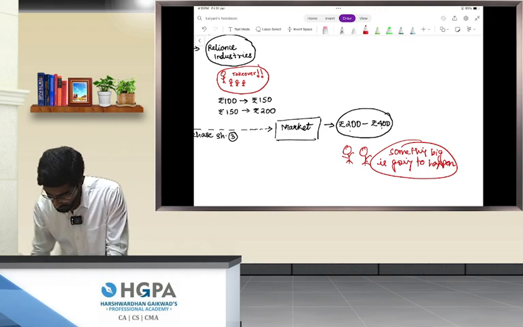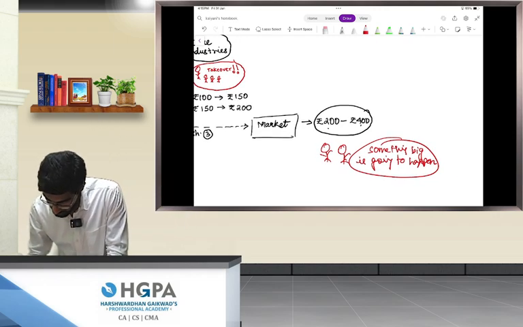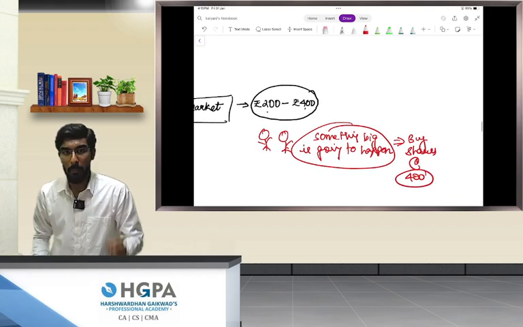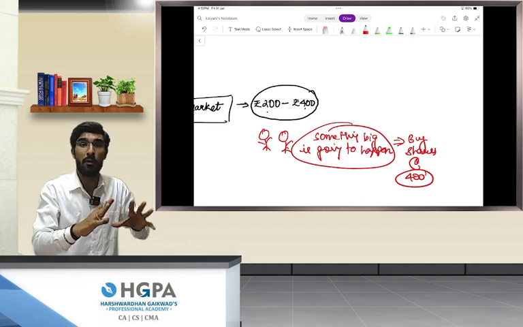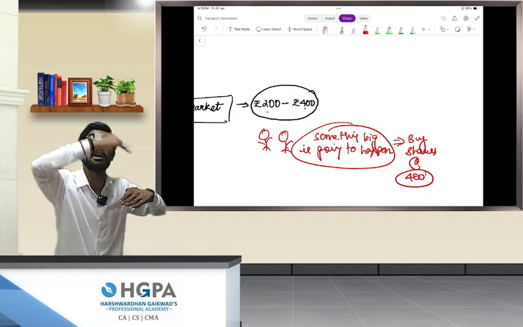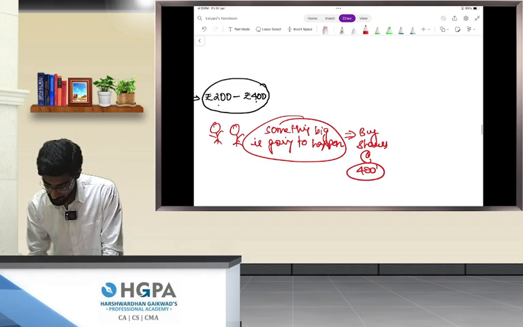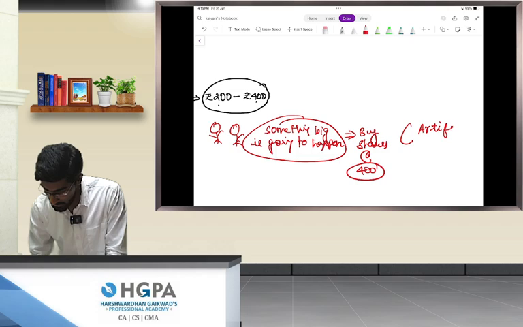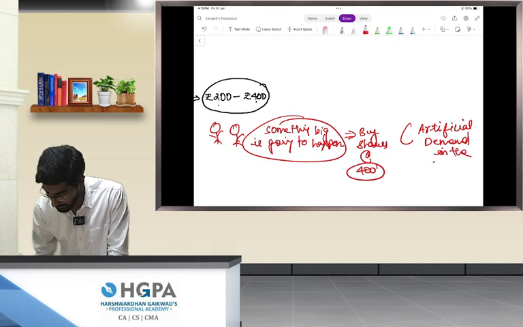Okay, so they will buy shares at rupees 400. The public will buy shares at rupees 400, thinking that now it's going to skyrocket, that 400 rupees will reach 800 rupees. This is called artificial demand in the market.